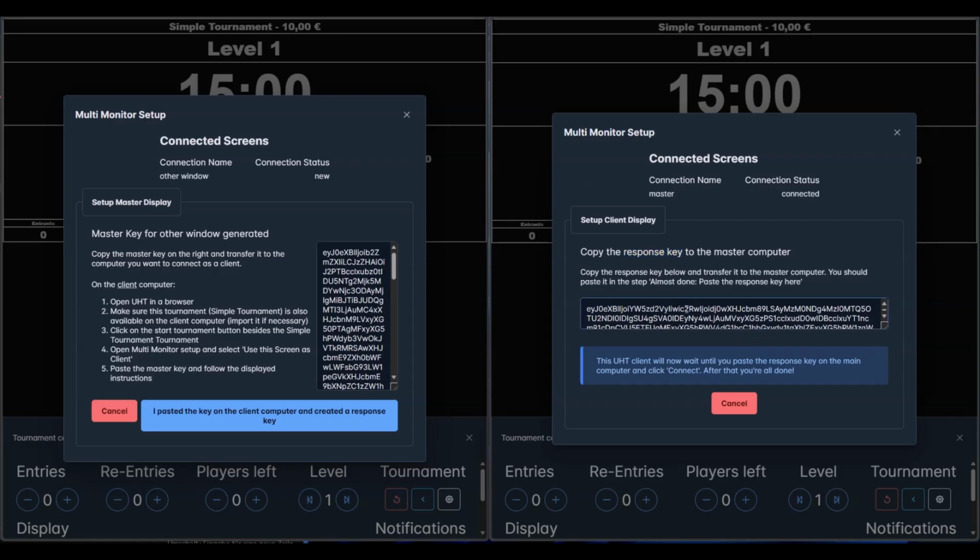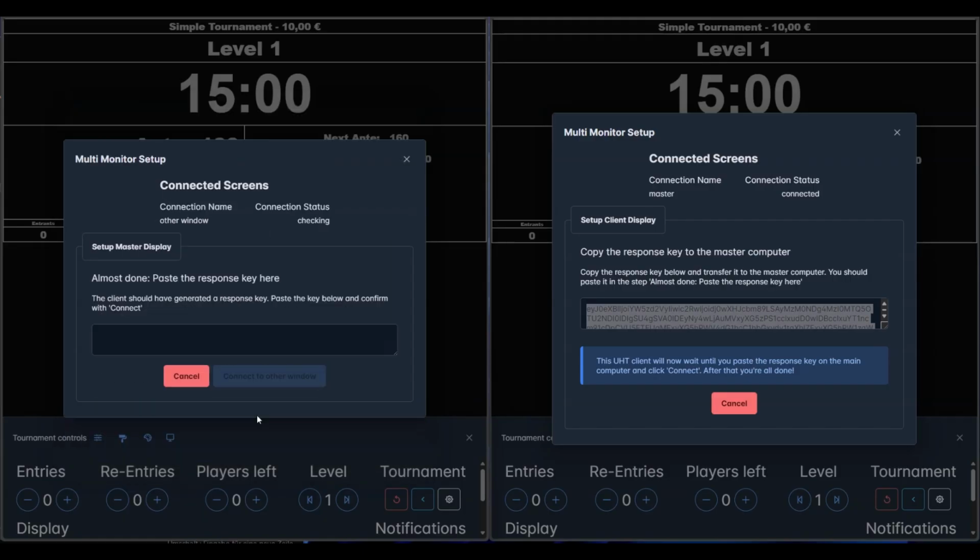In this response key, we again need to copy and bring it back to our first computer, the master computer. And here we confirm that we pasted the key on the client computer and created a response key. And now we'll need to provide this response key we just copied from the other computer. And this is the final step.